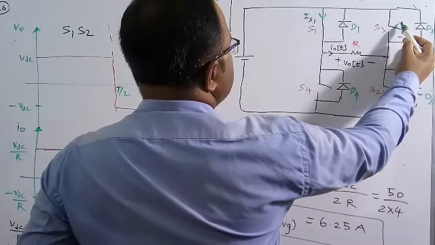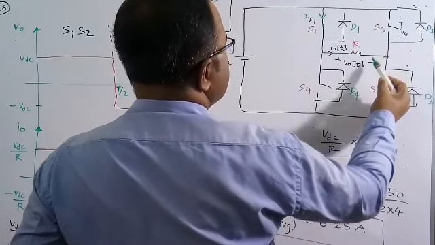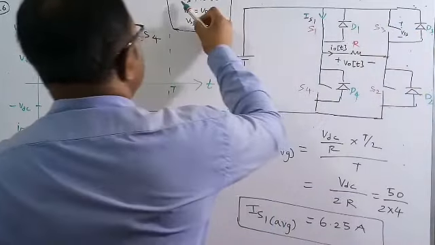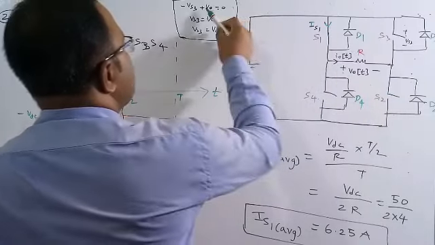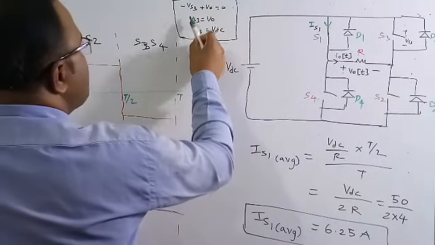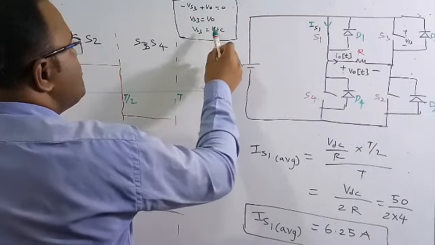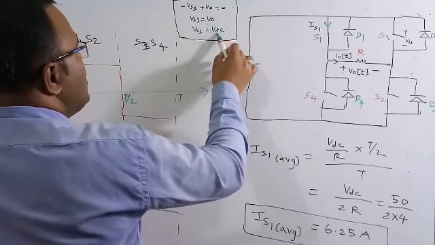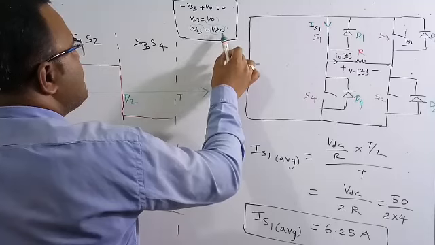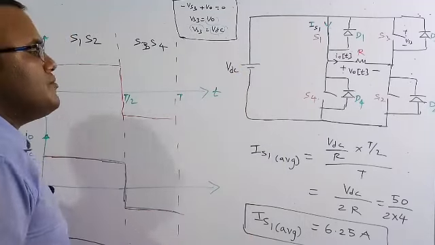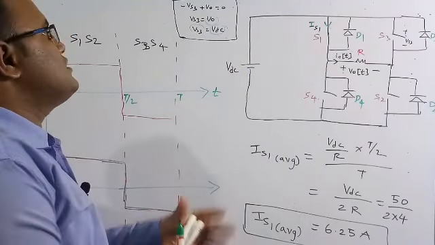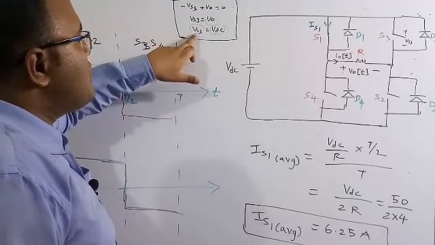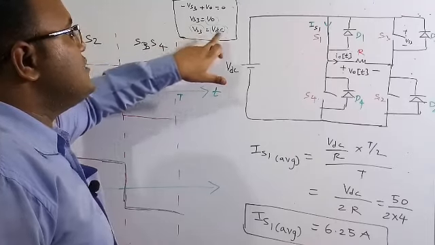Let me assume the polarity is plus minus VS3, and I am going through this KVL loop. Going from plus to minus, means minus VS3, from minus to plus, plus V naught is equal to 0. So VS3 is equal to V naught. During 0 to T by 2, V naught, the output voltage, is VDC. So this much amount of voltage this thyristor has to be able to block. Means during this time it must not conduct. So the blocking voltage of thyristor S3 is VDC.